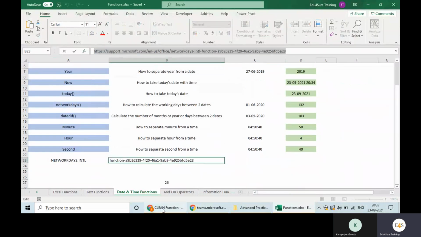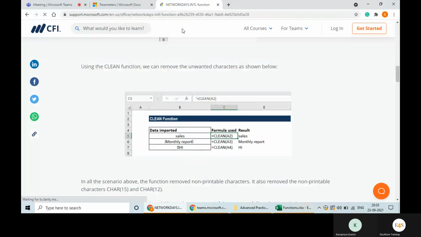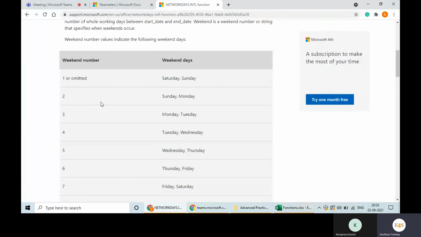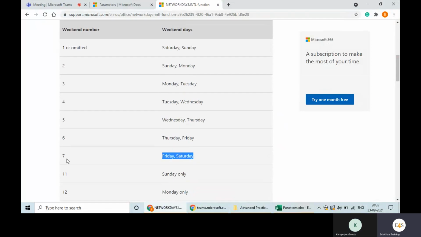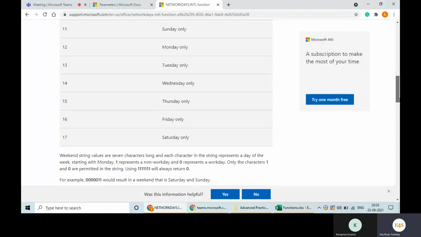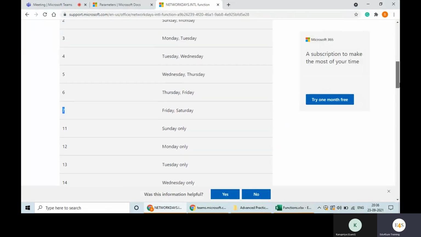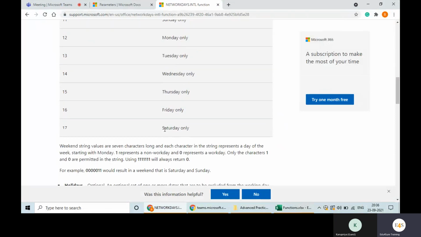When you open this link, it gives you the weekend numbers. If you want Friday and Saturday to be considered as weekend, you will write 7 as the weekend number. So you need to refer to this table, and you can make any day off like this: only Saturday off, only Friday off, only Thursday off, only Wednesday off.